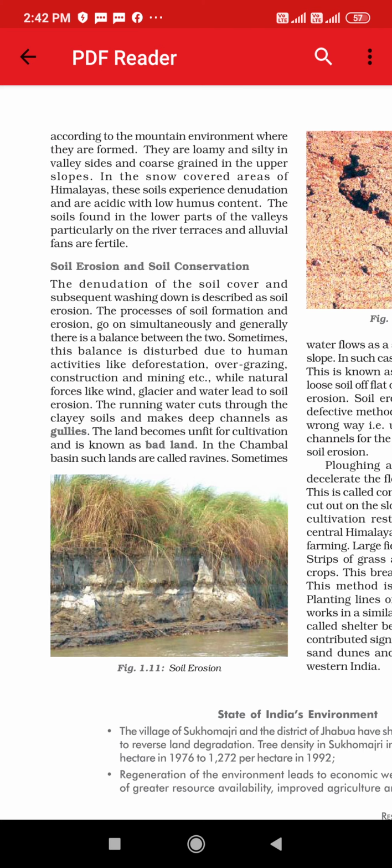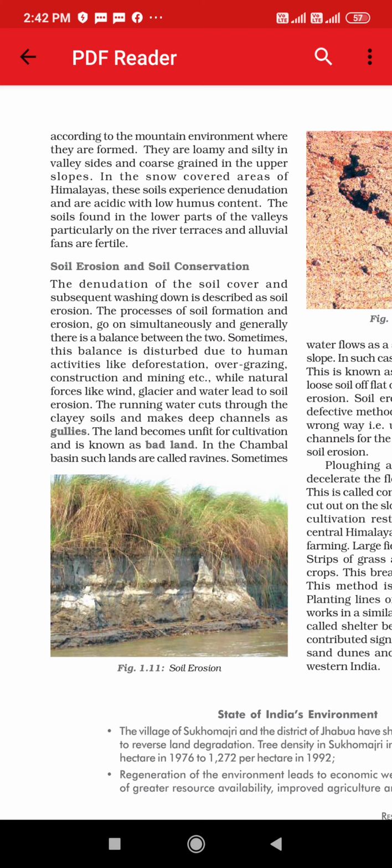So it goes on simultaneously, and generally there is a balance between the two. Sometimes this balance is disturbed due to human activities like deforestation, they cut the forest, overgrazing of animals, because of overgrazing of animals also the soil gets degraded, and even due to construction and mining the soil gets degraded.